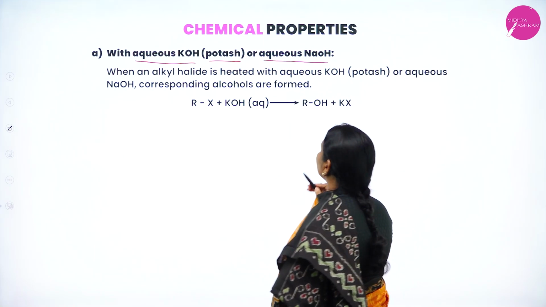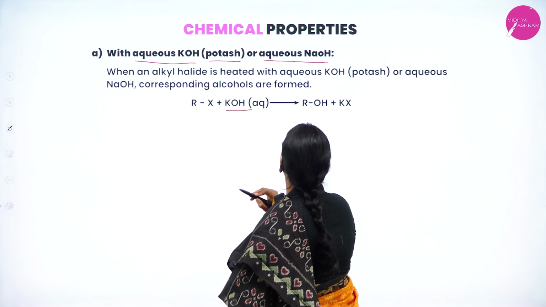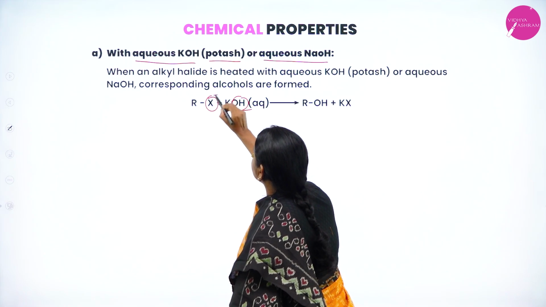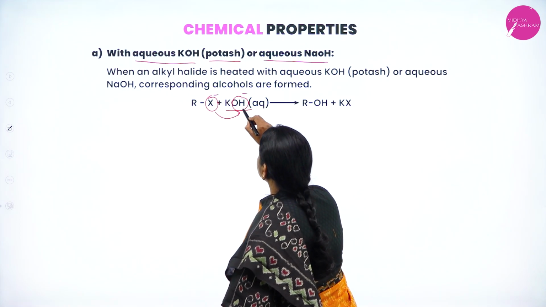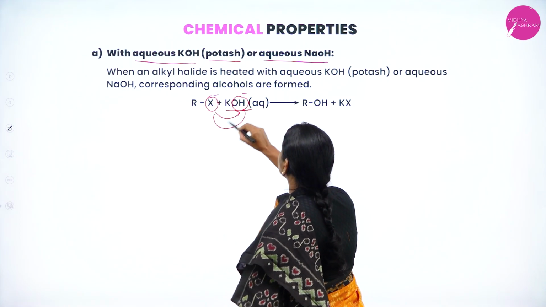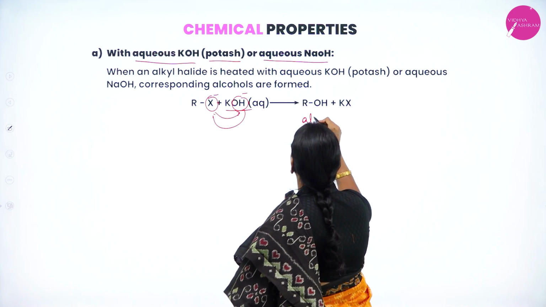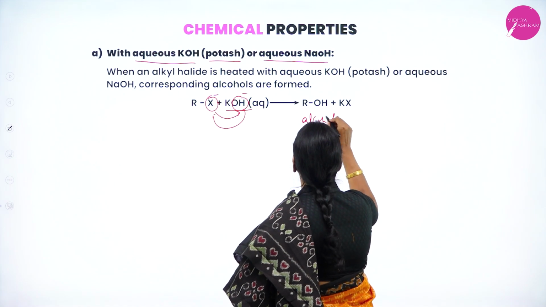What happens when alkyl halide is heated with aqueous KOH? Here the nucleophile is OH minus, and an exchange of nucleophile takes place. X is replaced by OH, therefore RX becomes ROH. Which compound is formed? Alcohol.